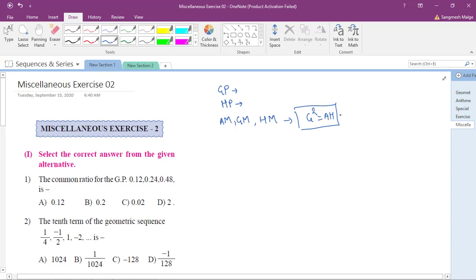Okay, this is like you have to remember. And after that we have seen the power series, in which we have covered the exponential series, e raised to x, logarithmic series 1 plus x, then sin x, then cos x. This I have given some extra series for you. Then we have seen this important notation of sigma, that is r equals 1 to n, and you have some function of r here. Okay, and after that we have seen the standard series, that is the sum of first n natural numbers, sum of squares of first n natural numbers, sum of the cubes of first n natural numbers.